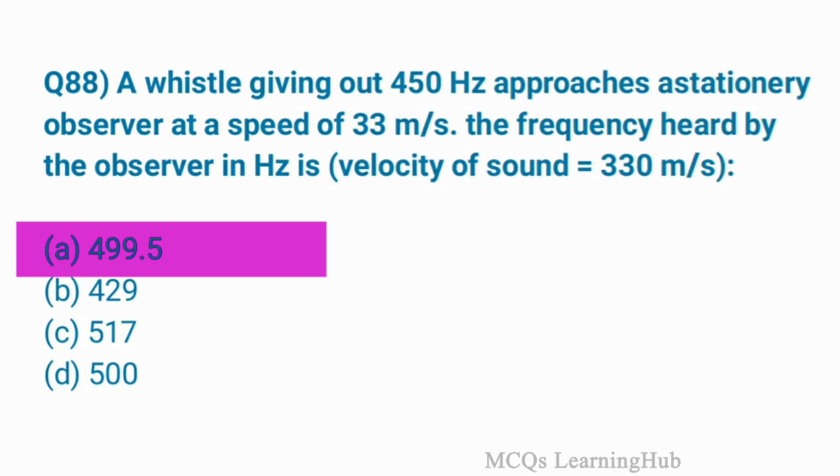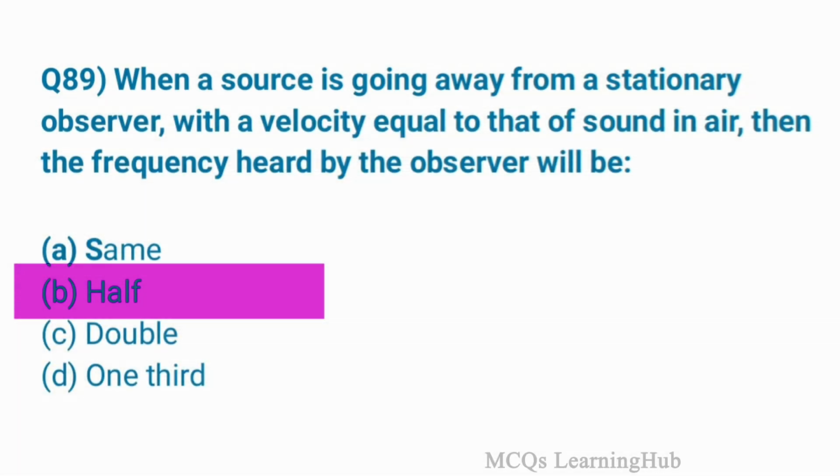The frequency heard by the observer in Hz is option A, 499.5. Question 89. When a source is going away from a stationary observer with a velocity equal to that of sound in air, then the frequency heard by the observer will be option B, half.